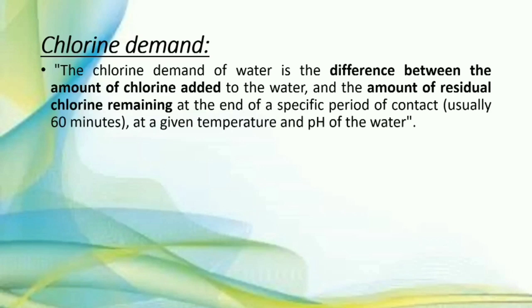Means when we add the chlorine, that amount, and after the process of chlorination, the amount of chlorine remaining in the water, it is the difference between these two amounts. Means the amount of chlorine added minus the amount of residual chlorine. So this is the chlorine demand of the water. Means how much chlorine the water requires.